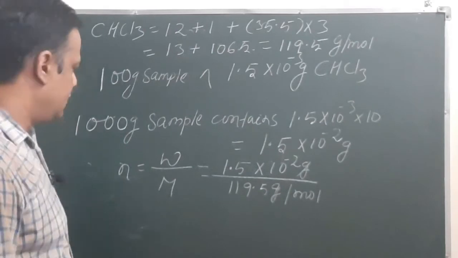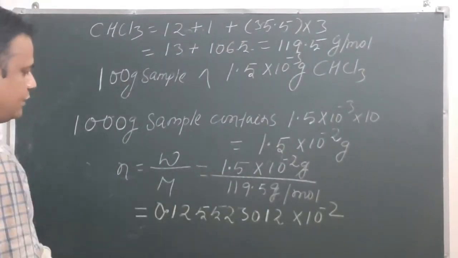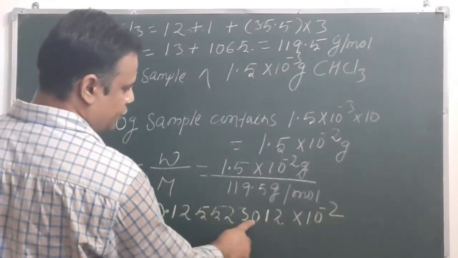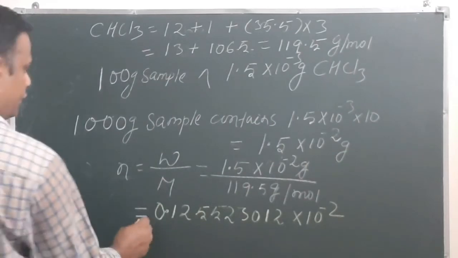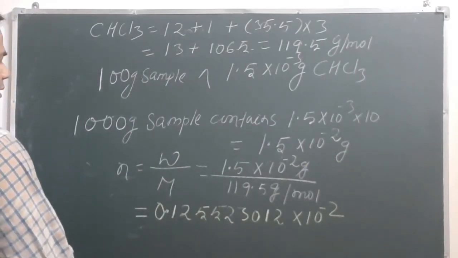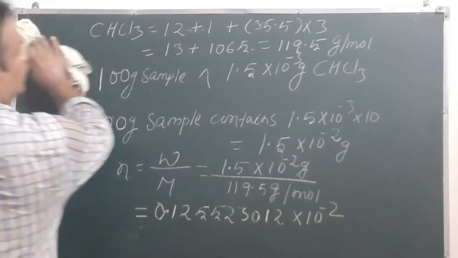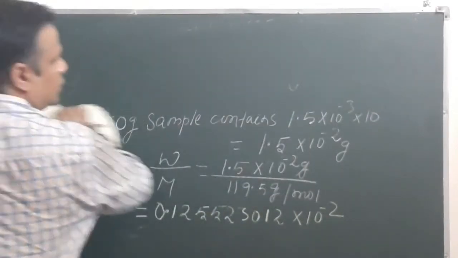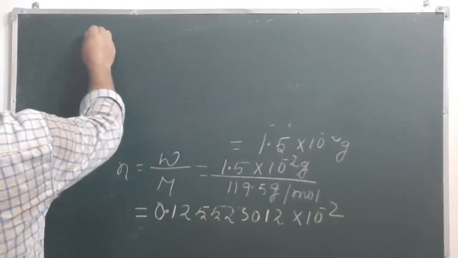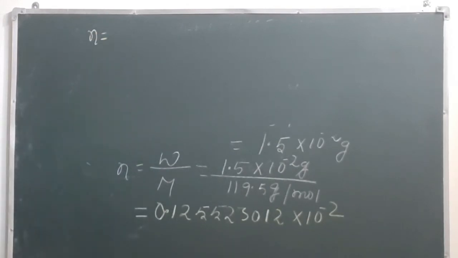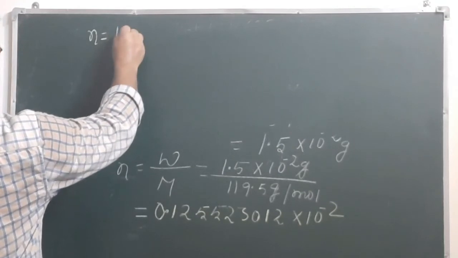On calculation we will get 0.1255230012 into 10 to the power minus 2, but here we have to write our answer in scientific notation.